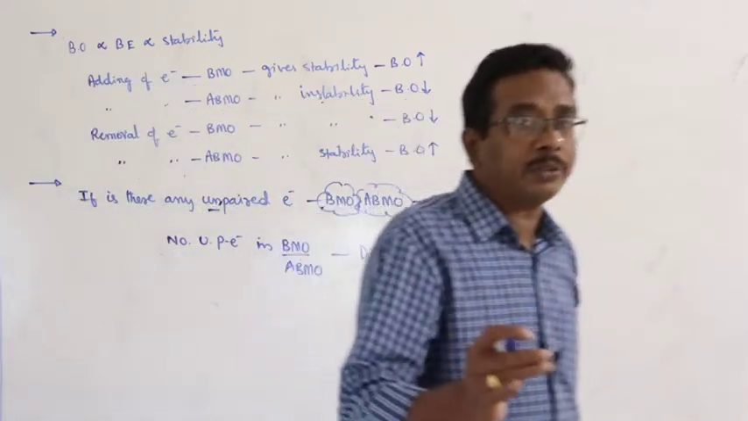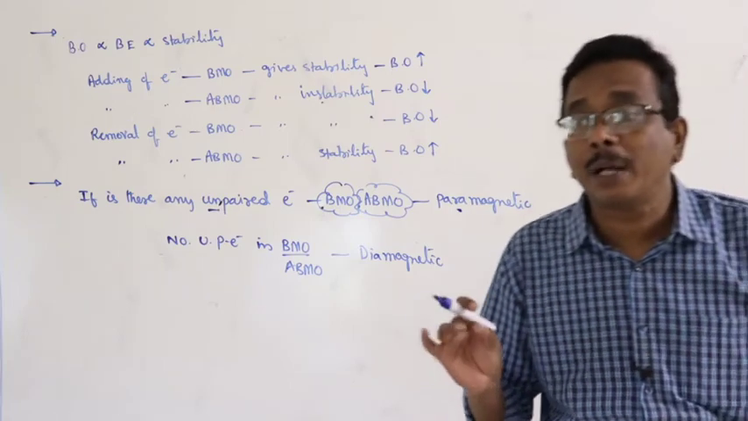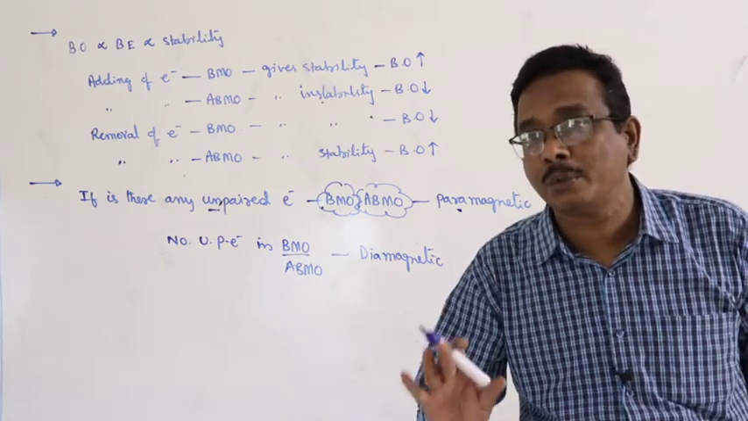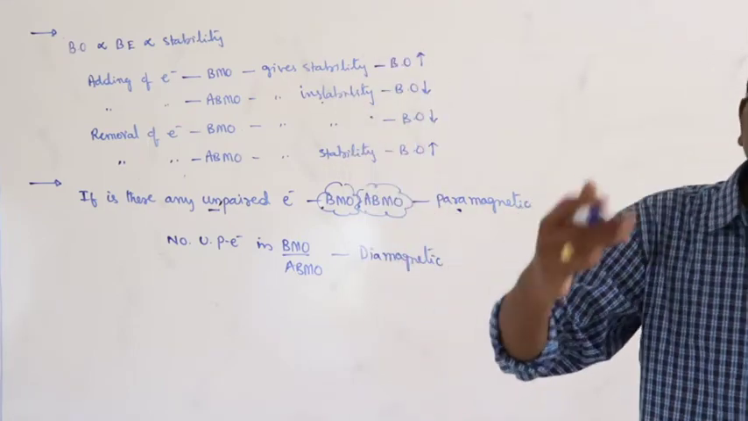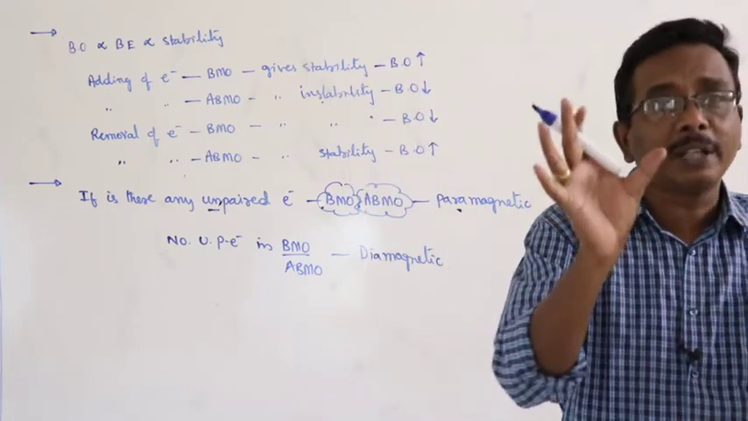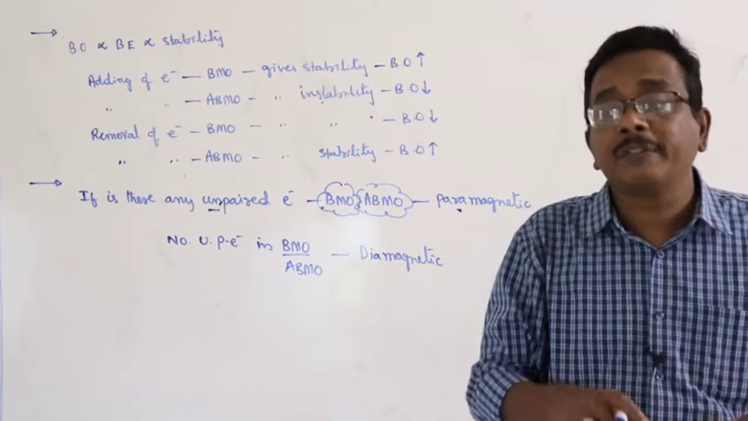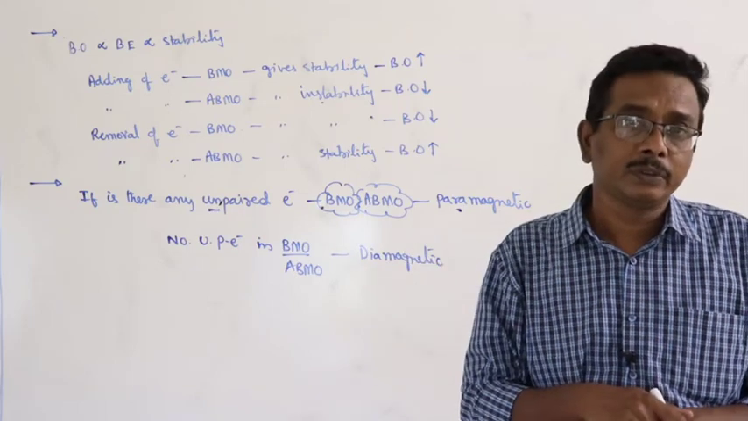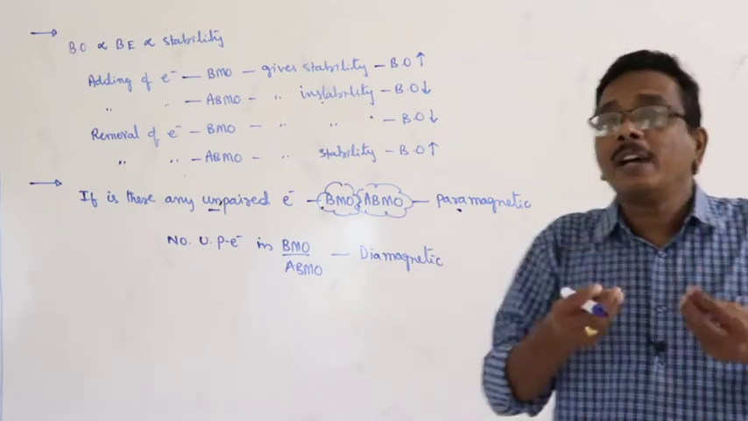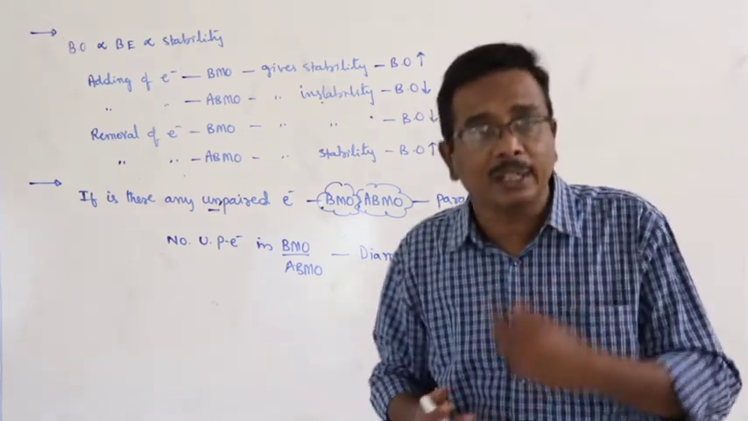Number of nodal planes. The number of nodal planes in the case of a sigma bonding molecular orbital is equal to 0. You have to think about the constructive overlapping of 1s orbital with 1s orbital: nodal planes 0. Destructive interference of 1s orbital with 1s orbital gives 1 nodal plane. The number of nodal planes for a sigma antibonding molecular orbital is equal to 1.